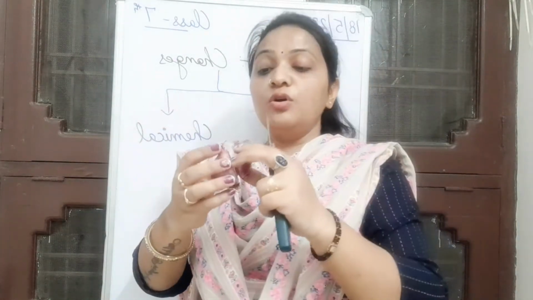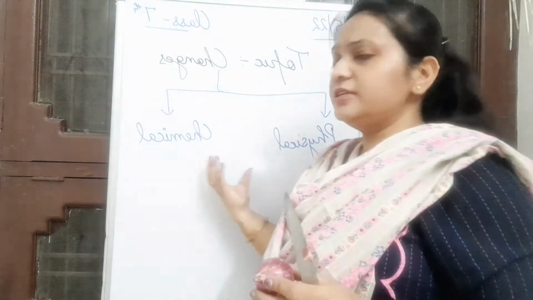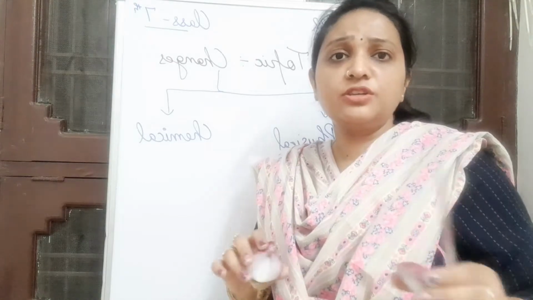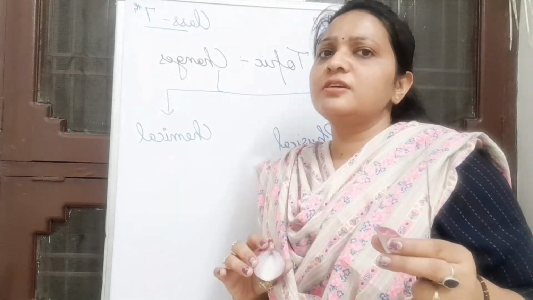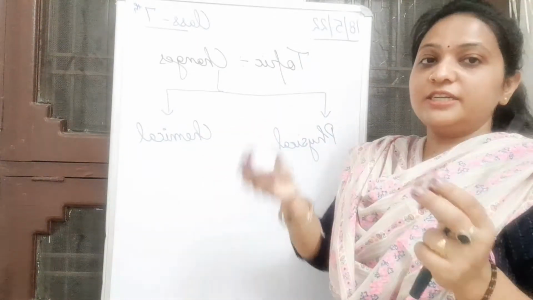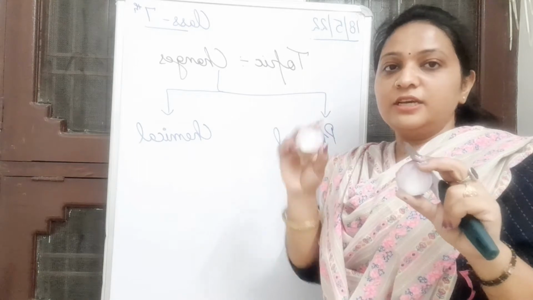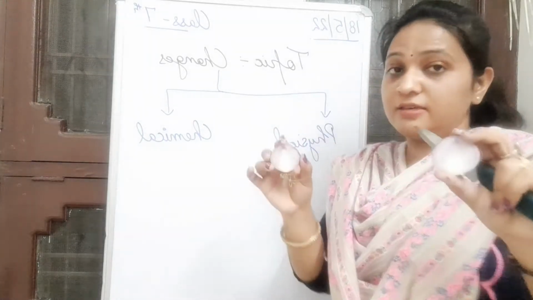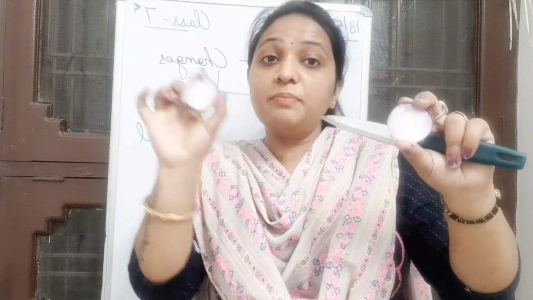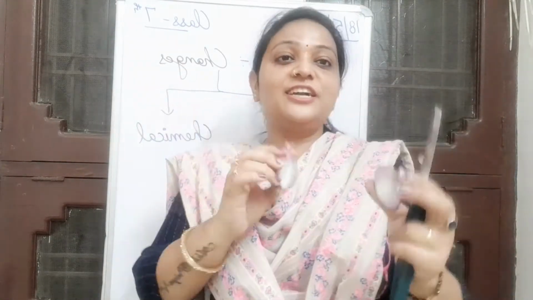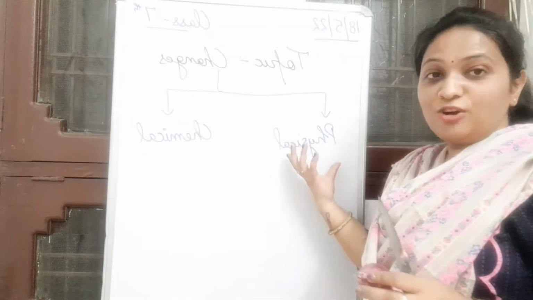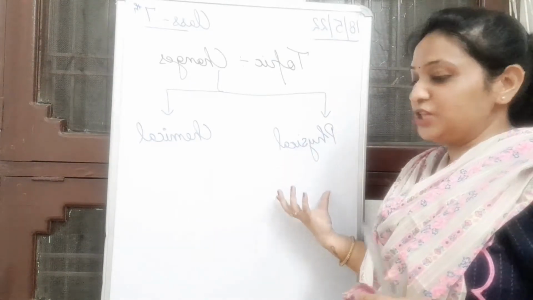Right. So what type of change will you consider it? Is there any change in its composition? Is there any chemical change? Yes. So there is no chemical change, because after cutting we have two parts of onion. This is also an onion, this is also an onion. We can't say that this is an onion and that is a potato, right? After cutting, it is still an onion, right? So it also comes under physical change.